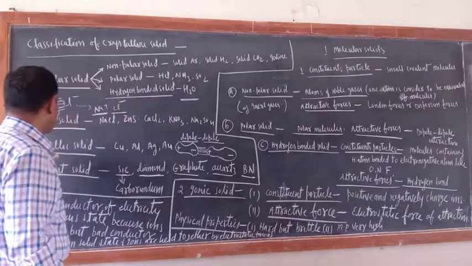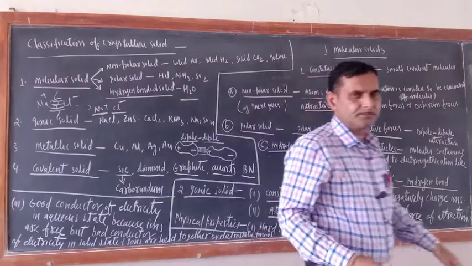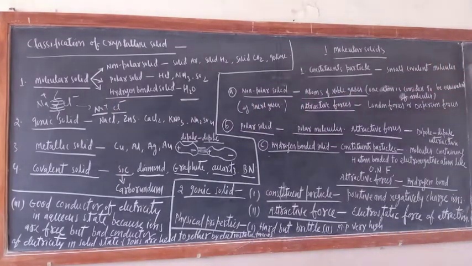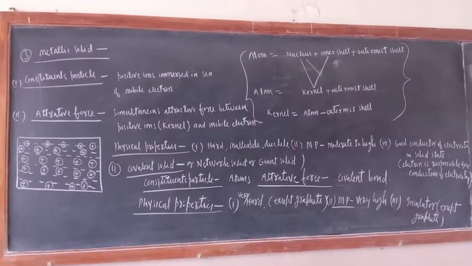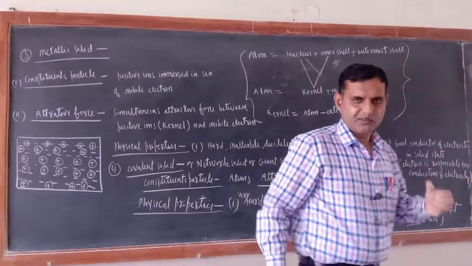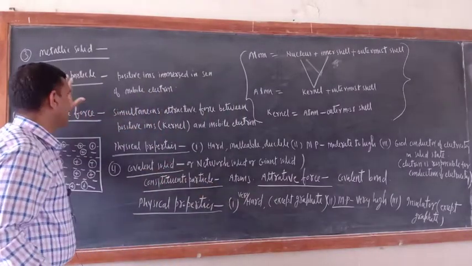Now two more solids are there, that is metallic solid and covalent solid. The third one is metallic solid. First we have to talk about the constituent particle.